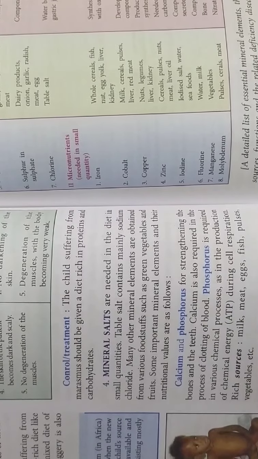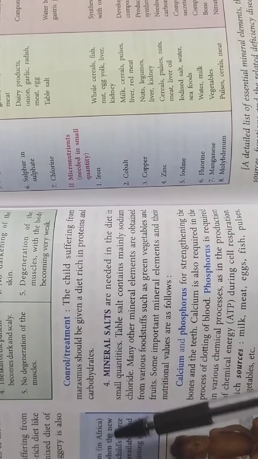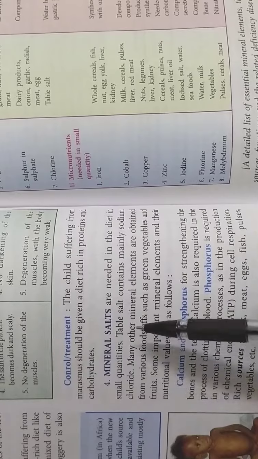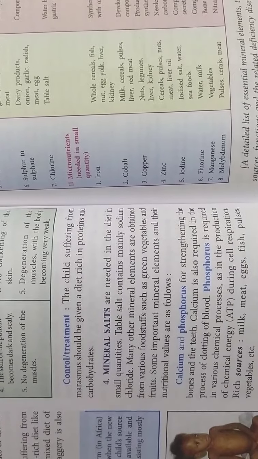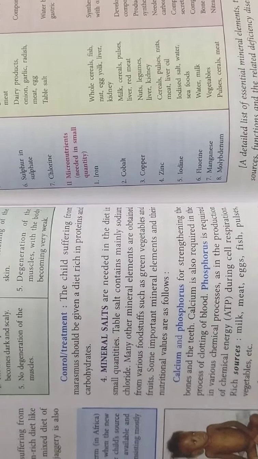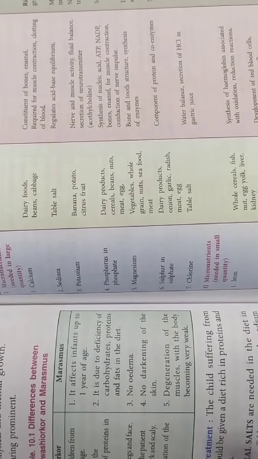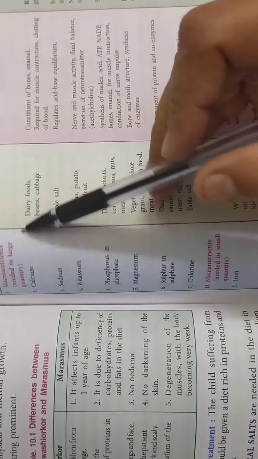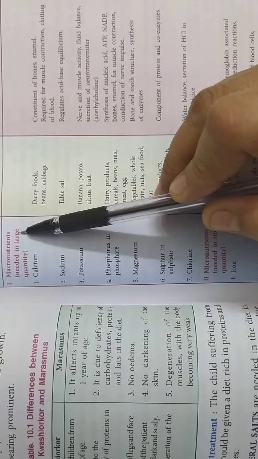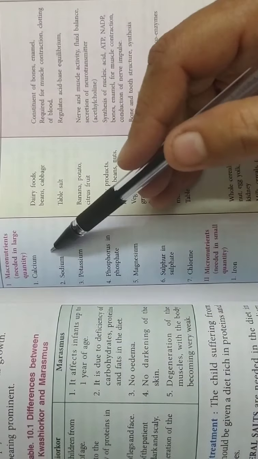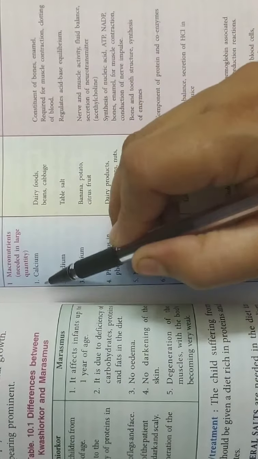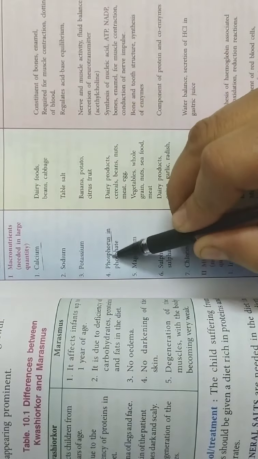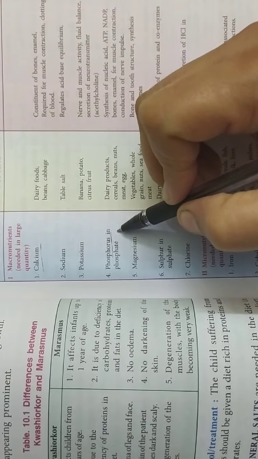So these were the three major nutrients: carbohydrates, fats and proteins. And then we have minerals. You know that minerals are also very important for our body. To study these minerals, they have given one table here, and you will have to go through this. Some are macronutrients which are needed in large quantities, and you are familiar with most of them, like calcium. You all know that calcium and phosphorus are both very important for our bones.